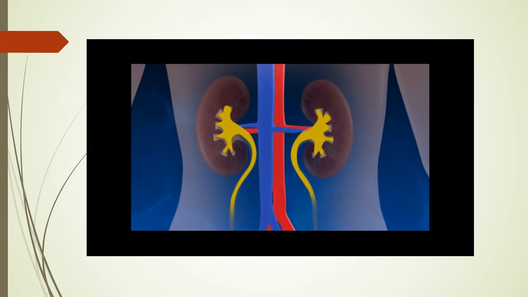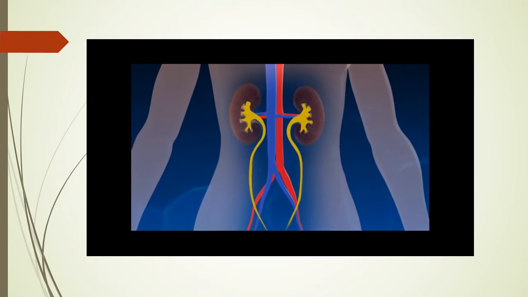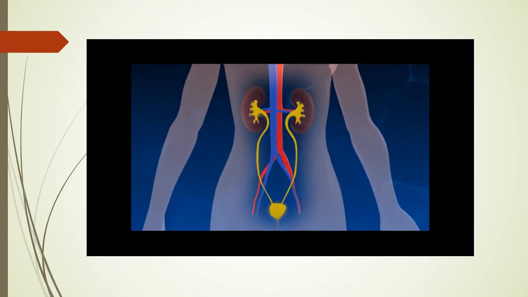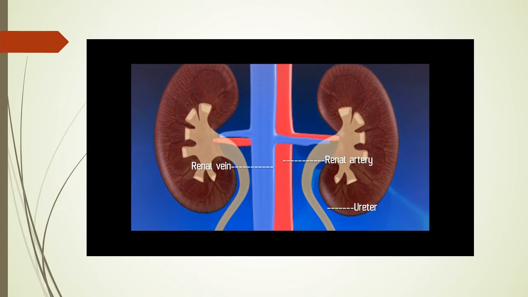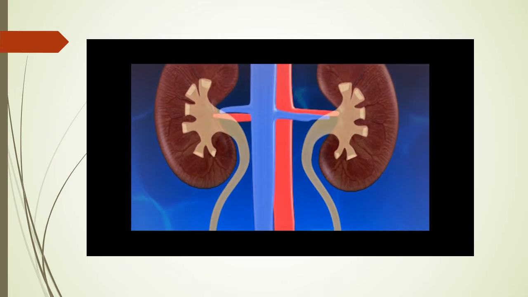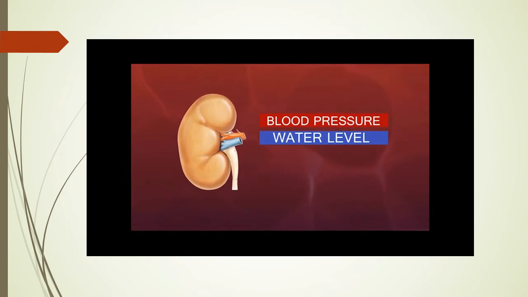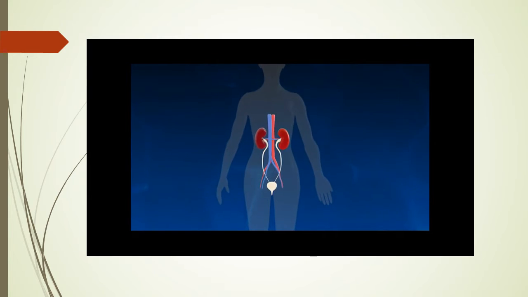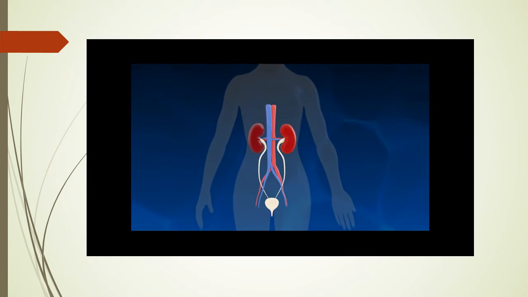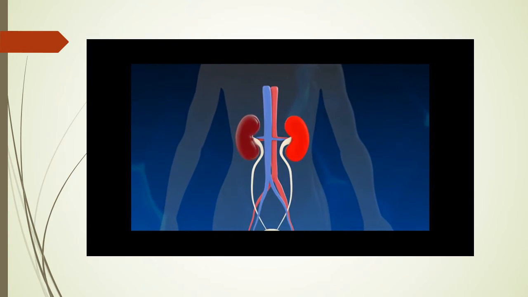The main function of the kidney is the ultrafiltration and excretion of waste products from our body in the form of urine, thus maintaining homeostasis. Kidneys regulate blood pressure, and the amount of water and salt in our body. Even though there are two kidneys in our body, one kidney is sufficient in performing the body activities comfortably.